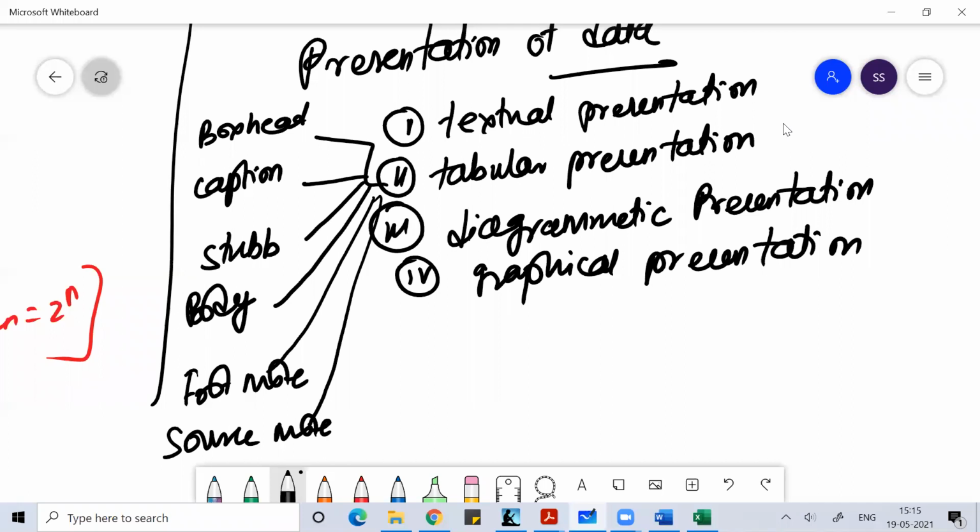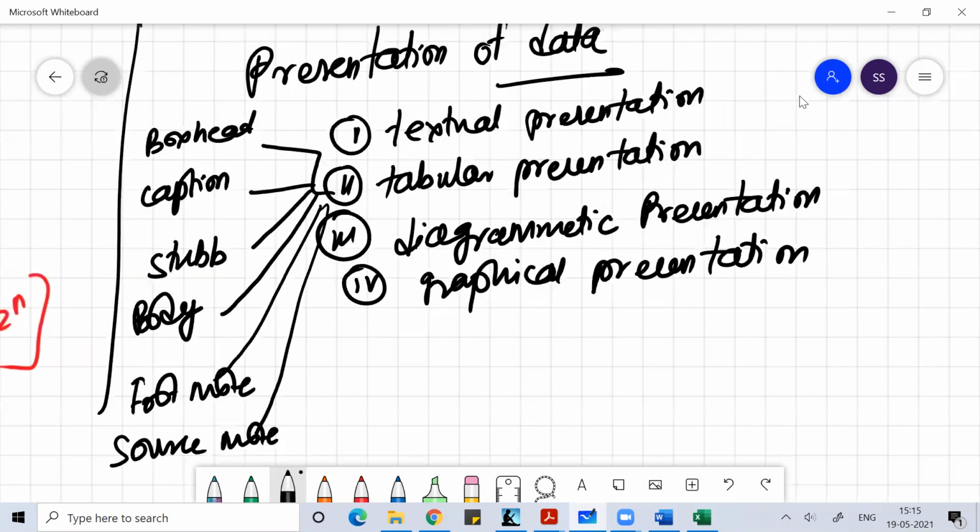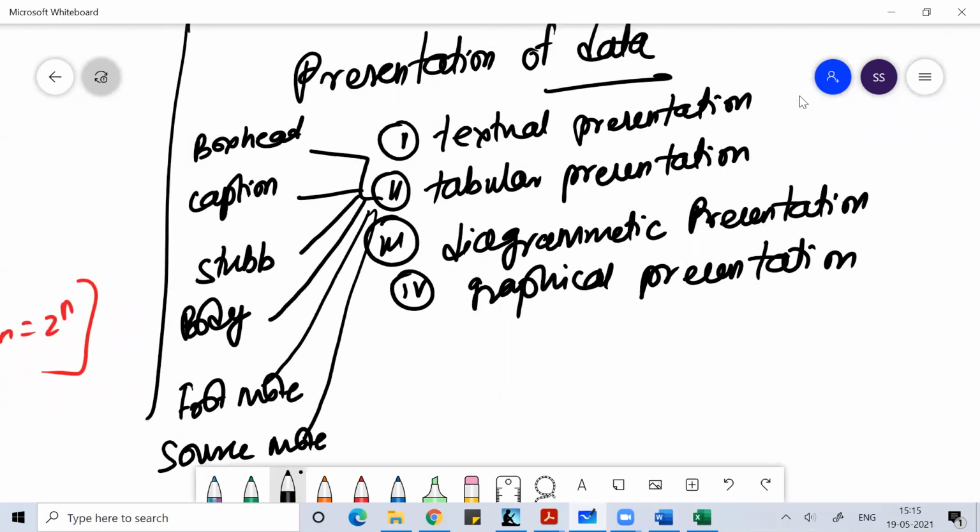So in the form of a table, we can present the data. That is called tabular presentation. You can easily understand, these are all self-explanatory. When we talk about diagrammatic presentation, we take the help of diagrams to present the data. A diagram can be a line diagram, a bar diagram, or a pie chart.